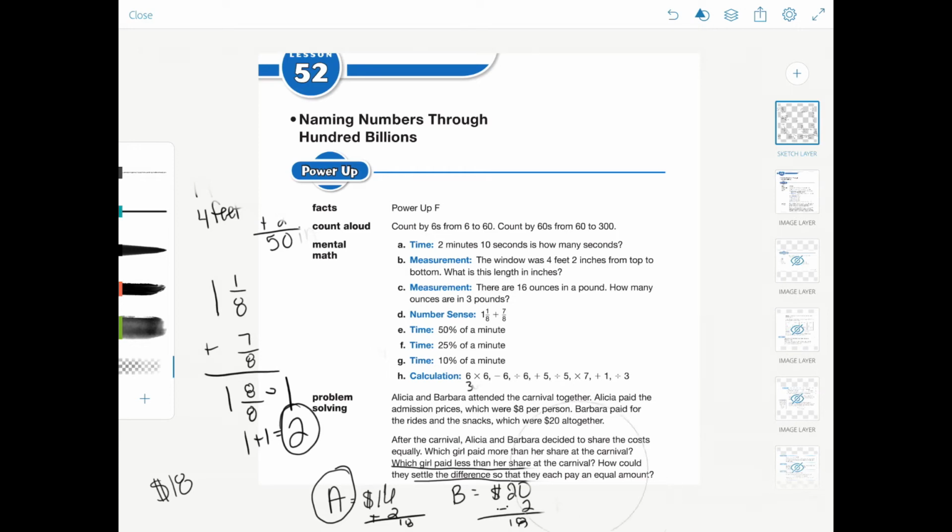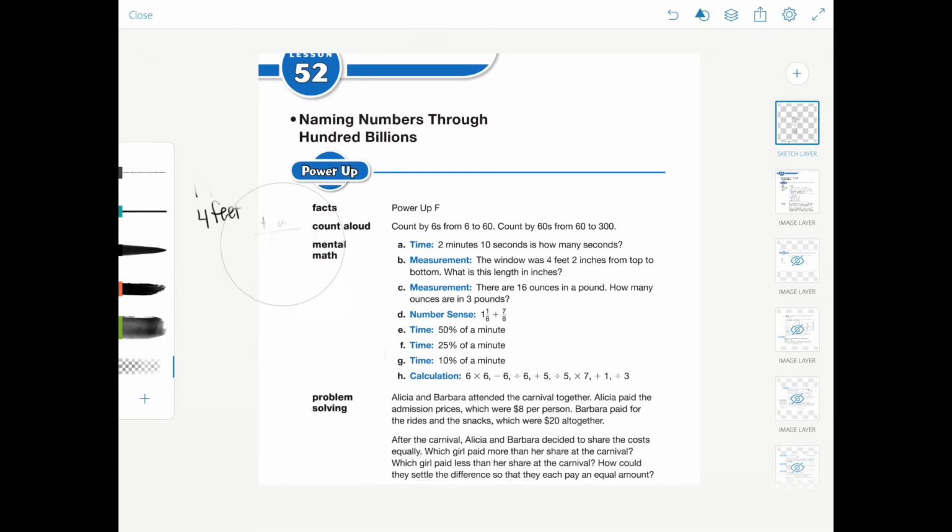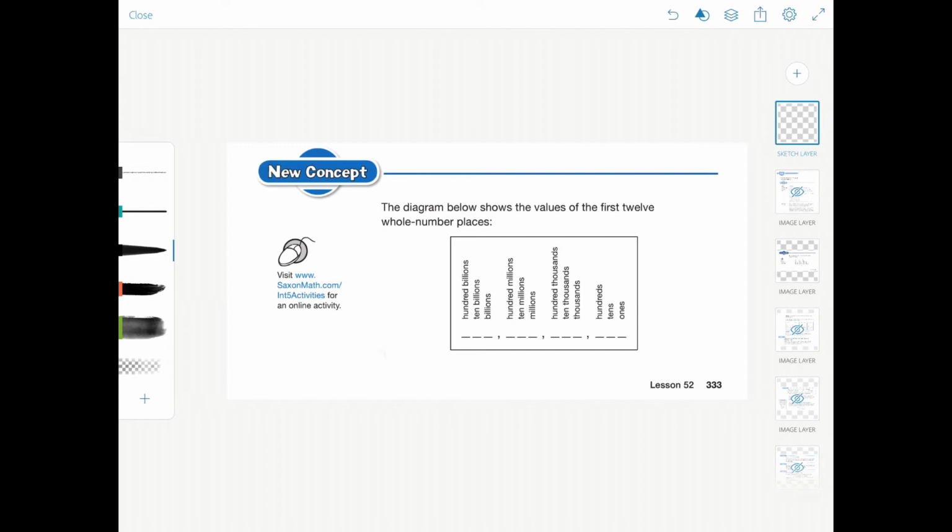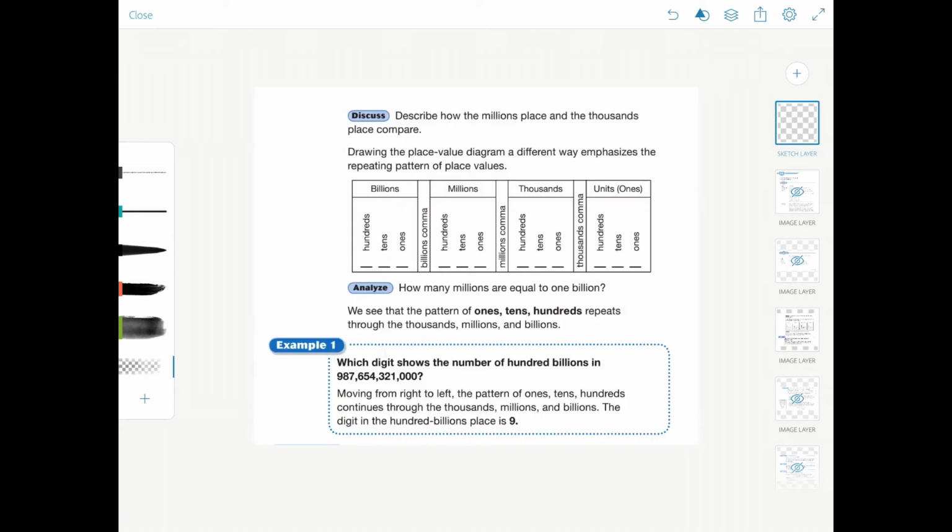All right. So we've talked about place value before: tens, hundreds, thousands, 10,000s, 100,000s, millions. Well, now we're going into the 10 millions, 100 millions, billions, 10 billions, 100 billions. Notice the repetition between the tens, and then notice the repetition between the hundreds. So it's ones, tens, hundreds, thousands, 10,000, 100,000, millions, 10 millions, 100 millions, billions, 10 billions, 100 billions.